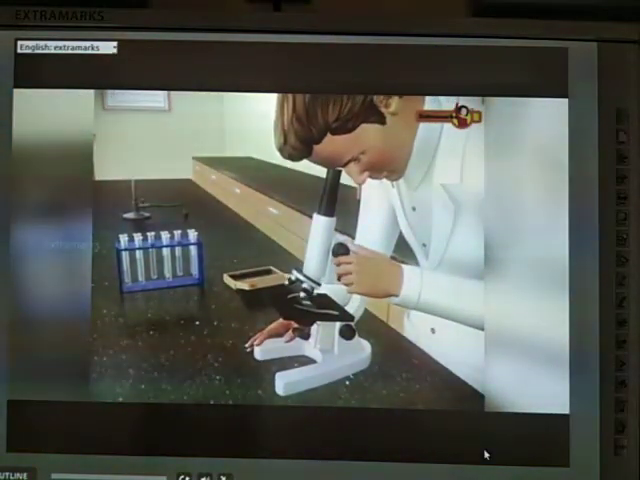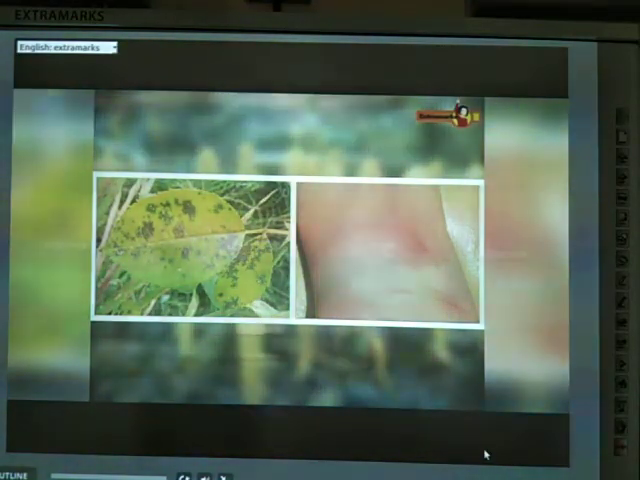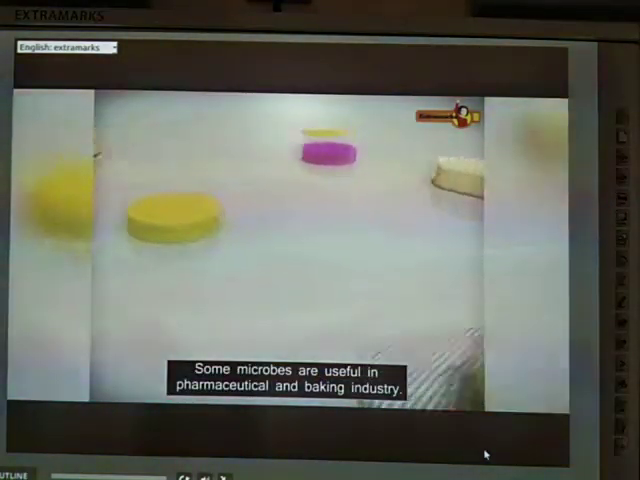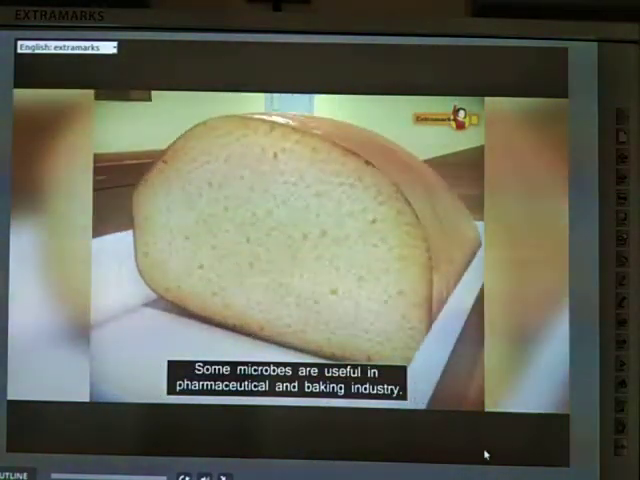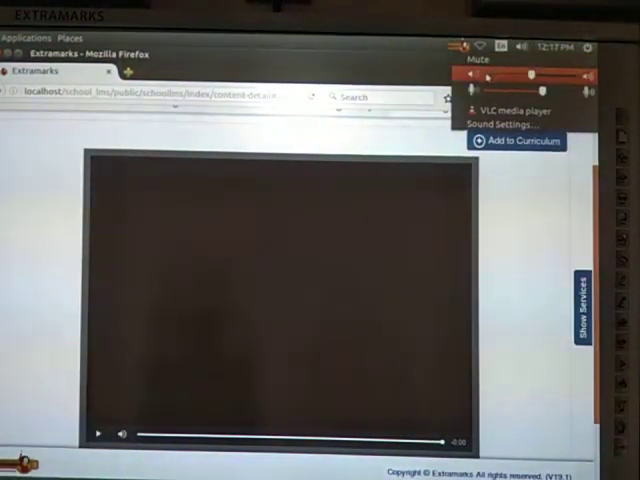Microorganisms play a very important role in our lives. Some microbes cause disease, but the majority are completely harmless and are useful in the pharmaceutical and baking industry. Okay, so you have recalled what we studied in the last class. By seeing this, you can completely understand about the microscope and its types.